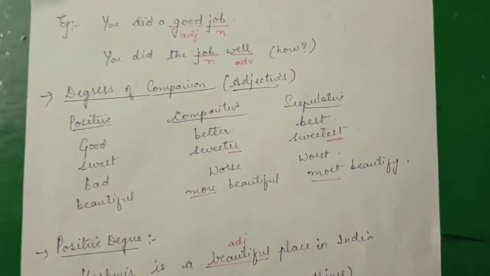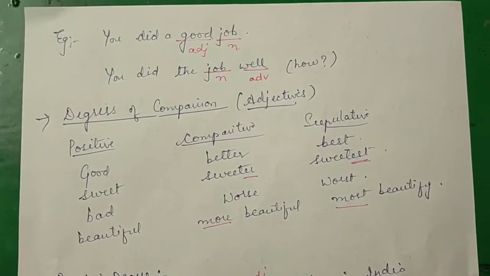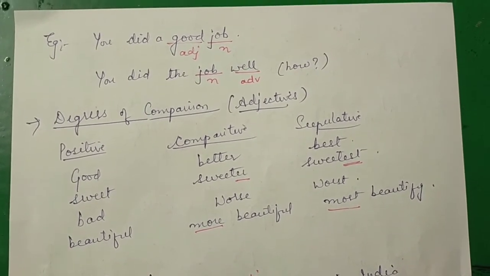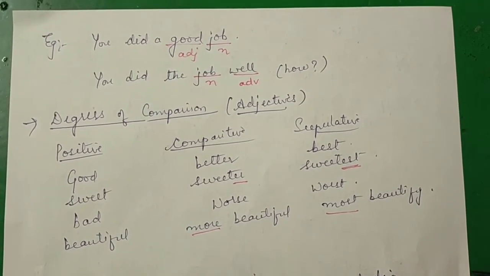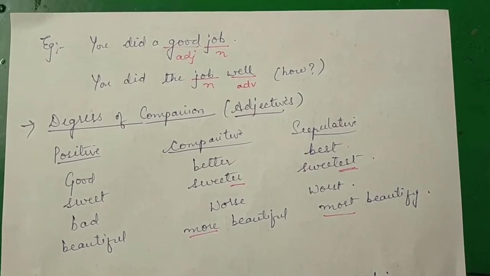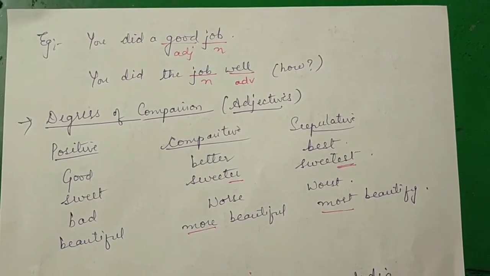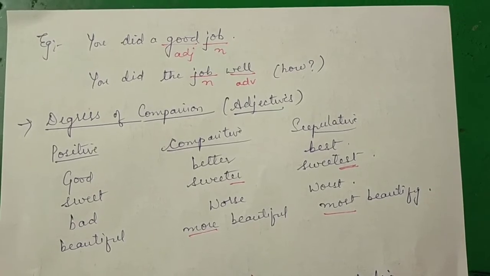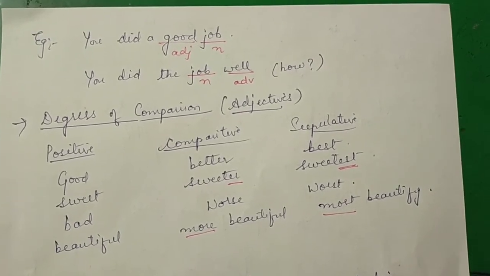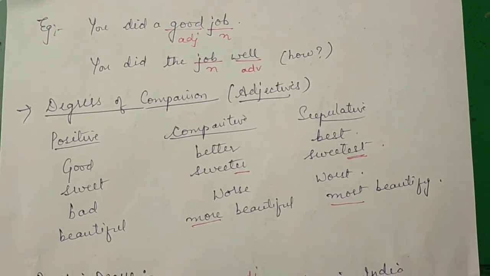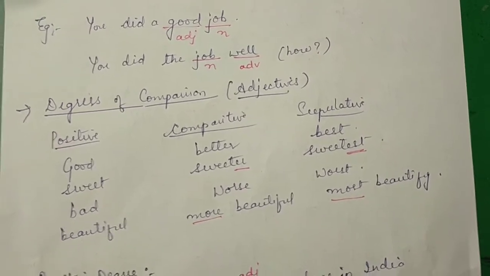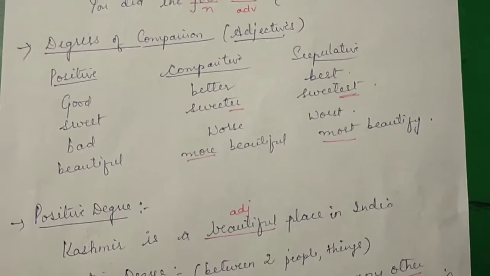Now we have some more examples. You did a good job. When we say this, job is the noun, good is the adjective. You did the job well. Here if we write well after the noun, then it becomes an adverb. What kind of job did you do? Good job. It comes before the noun, so it is an adjective. You did the job well. How did you do the job? So it poses the question how. So well is the adverb over here.